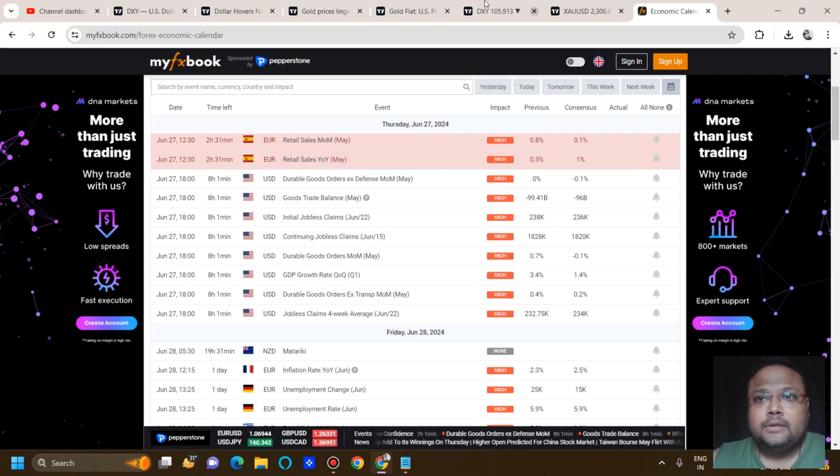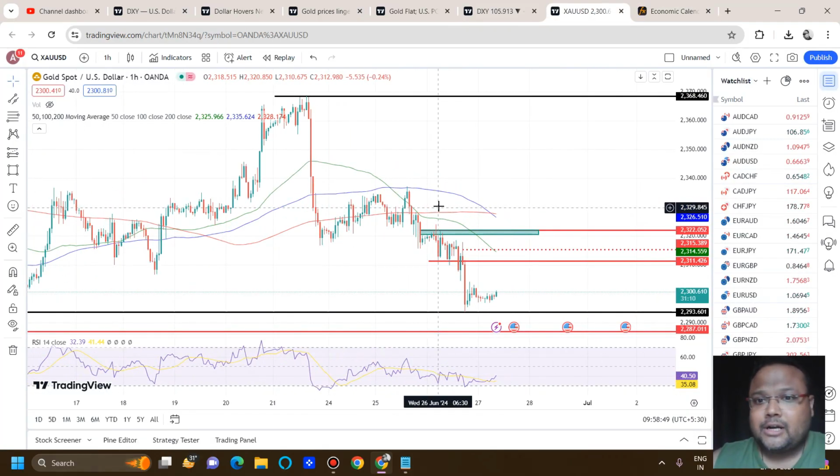Now, before I proceed with the chart, my dear friends, I would like to mention one thing. For the last couple of days and weeks, we have been discussing level to level trading, that the market is unpredictable, so we should not go for any swing or positional trades. We should only stick to our levels. Yesterday, our levels did a good job.